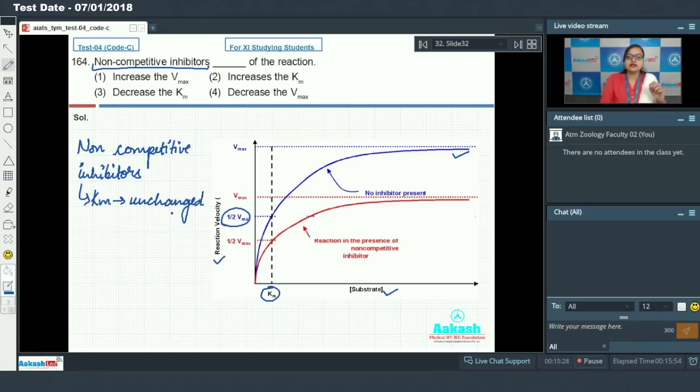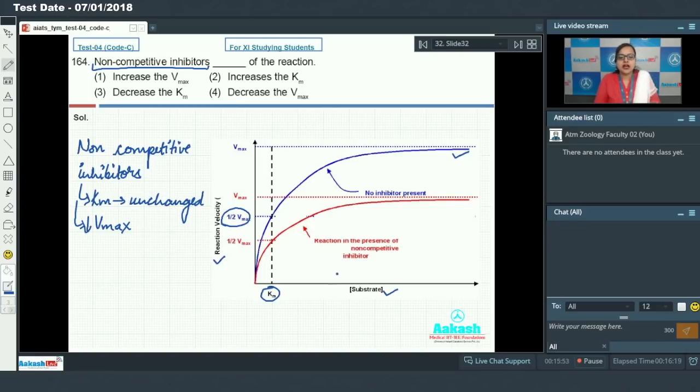Whatever the Km value is in the absence of inhibitor and in the presence of inhibitor will remain the same. But the number of functional enzyme molecules which can bind with the substrate gets decreased. That's why the Vmax of the reaction decreases. So non-competitive inhibitors decrease the Vmax value since they decrease the number of functional enzymes.